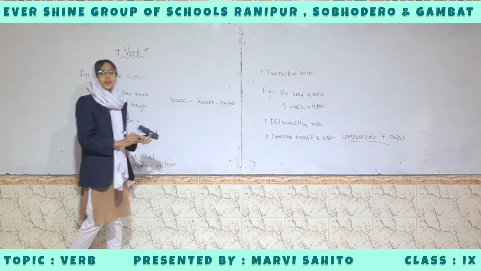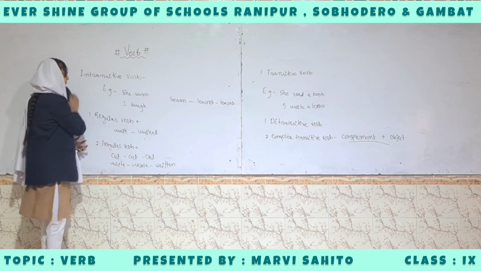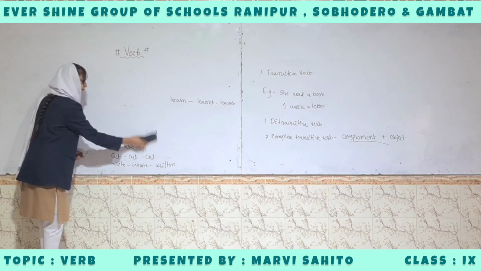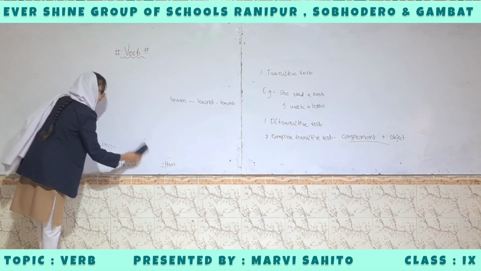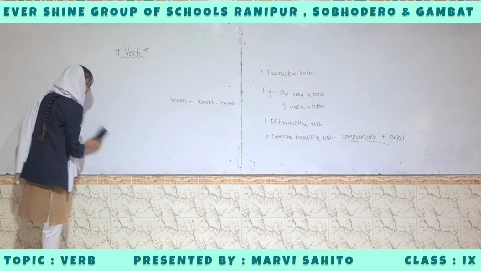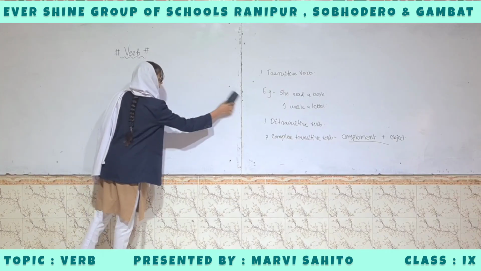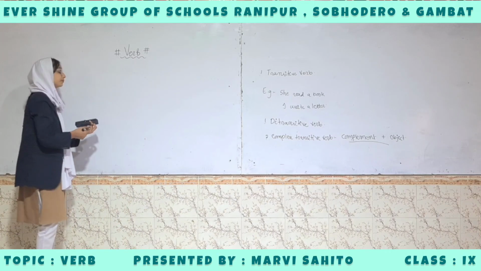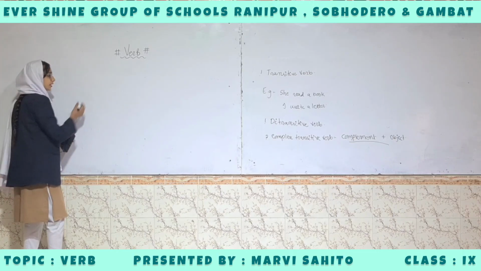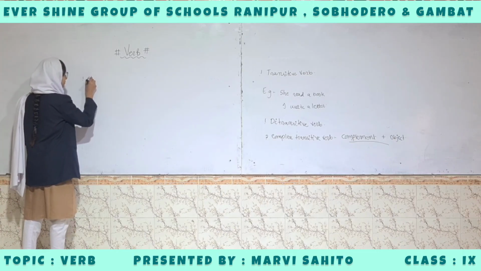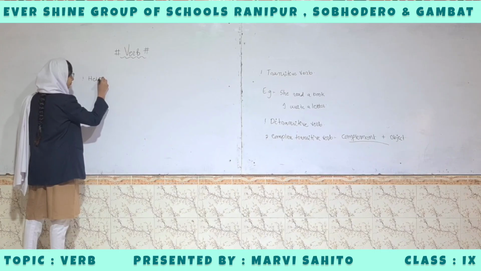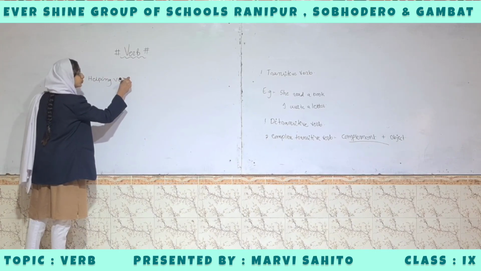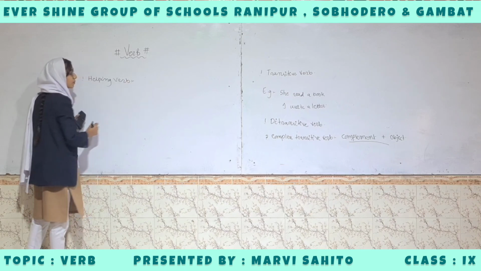These all are types of action verbs. And then the types of state verbs. State verb is also called static verb. There are four types of static verb: helping verb, modal verb, to be verb, and to have verb.